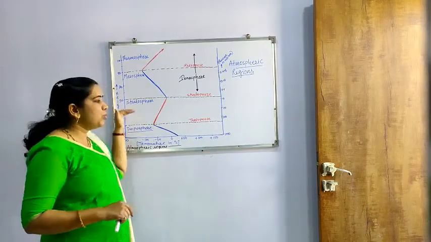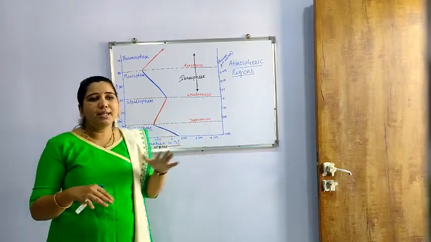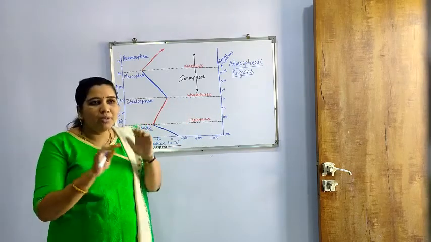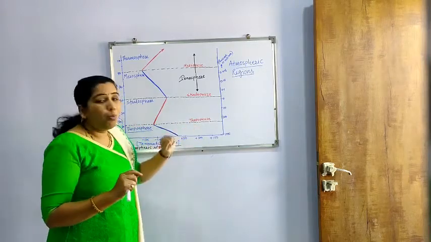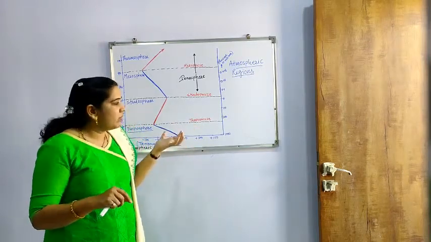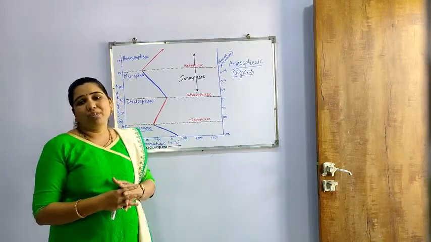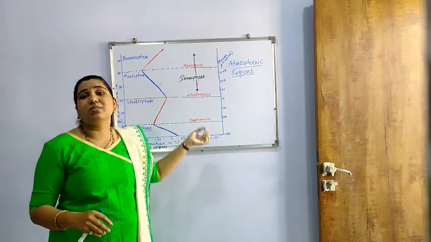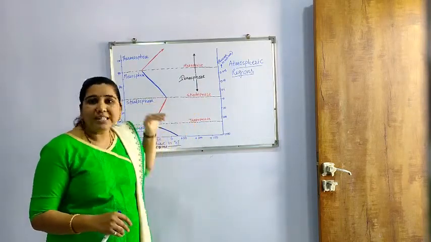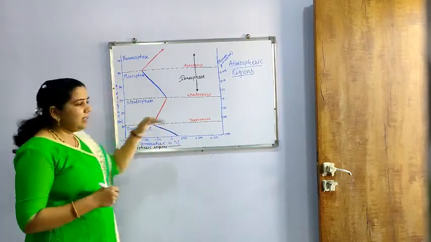Then after the troposphere there is one transparent layer, which limits the troposphere: the tropopause. As I already said, there is a convection current, but there is no more convection current just above the tropopause. So it is called a limiting layer after the troposphere. That is the tropopause.